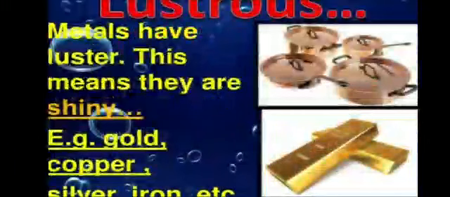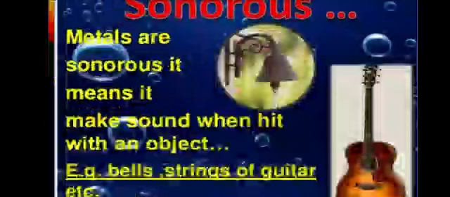For example, gold, copper, silver. Metals are sonorous. It means they make sound when hit with an object. So, uses of metals are in bells, strings of guitar, etc.